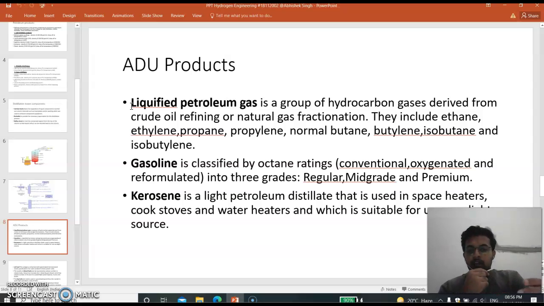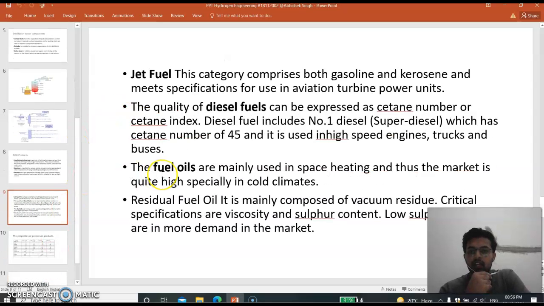The third one is kerosene. Kerosene is a light petroleum distillate that is used in space heaters, cook stoves and water heaters, and which is suitable for use as a light source. And the jet fuel, this category comprises both gasoline and kerosene, and meets specifications for use in aviation turbine power units.